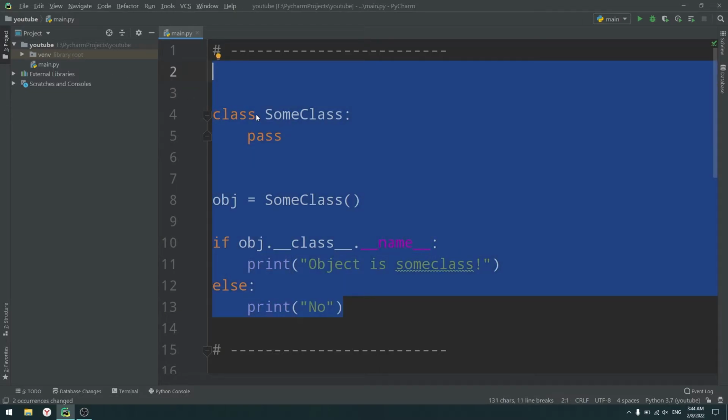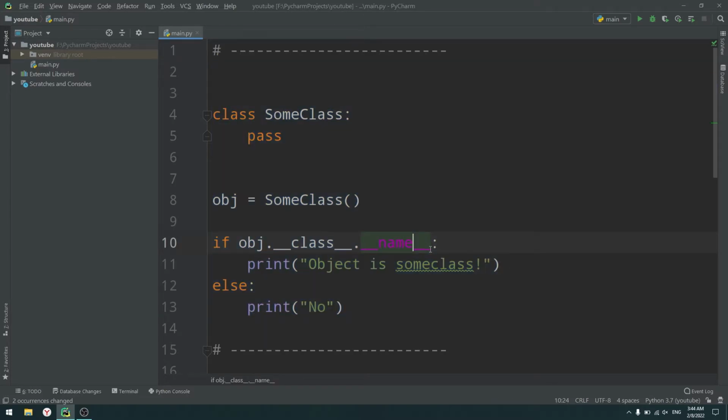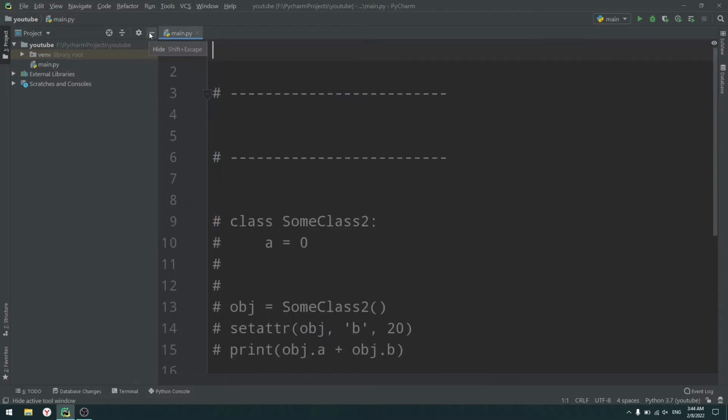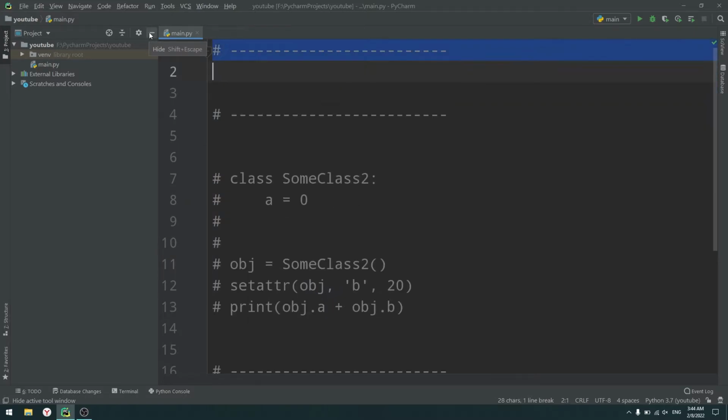And you should always remember that if you can't explain why specifically you're using object.class.name and you don't use other functions, other stuff, don't use the code that you were using in your project. And yeah, that is the first example.